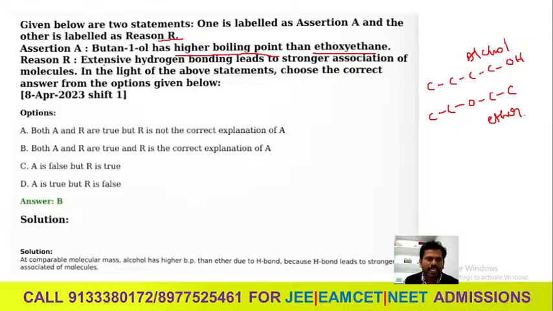So in the extensive hydrogen bonding leads to the stronger association of molecules. Yes, in alcohol hydrogen bonding is there, intermolecular hydrogen bonding is there. In ether no hydrogen bonding is there. So they are giving that reason. In the light of the above statement, choose the correct answer from the options. Okay, that means butane has higher boiling point because of extensive hydrogen bonding. So both A and R are true. R is the correct explanation for the A.